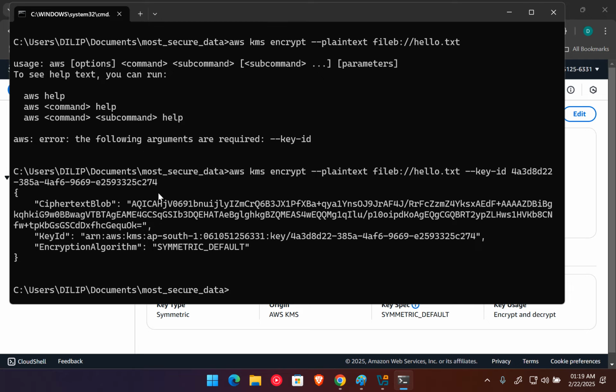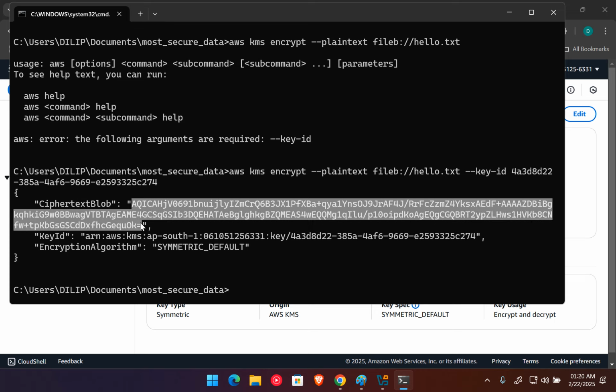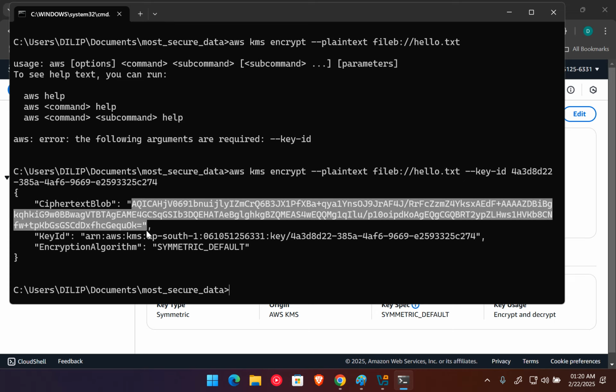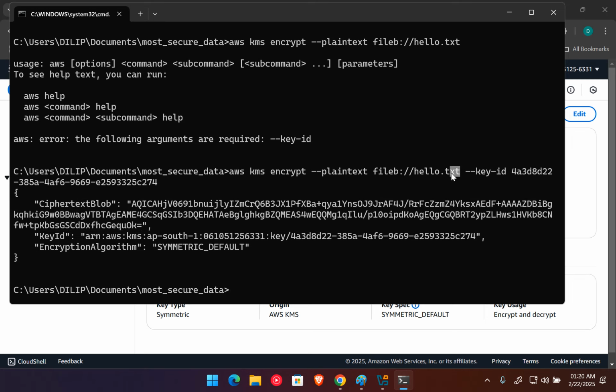Now to the most important part. We need to store only our data somewhere. We can also delete this hello.txt file now, we don't need it anymore. We can just use this ciphertext data, and we can use the same key to decrypt our data back into normal text, also known as PT, plaintext, from the ciphertext. We can delete this file, we don't need to store it anymore in our operating system.